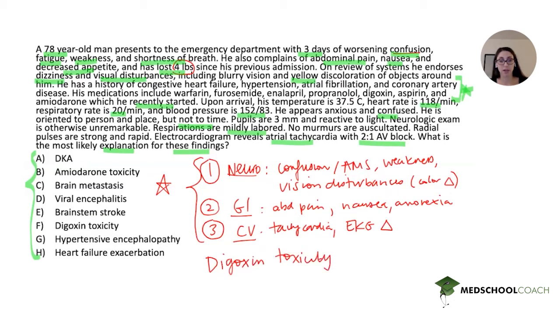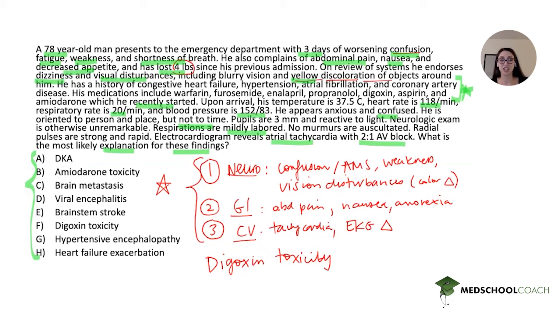And although you could have any combination of neurologic, GI, and cardiovascular findings, there are a few very specific findings that could really clue you in if you were unsure, that were clues to the fact that this was digoxin toxicity specifically. So the first one is the color changes, the yellow discoloration of objects.